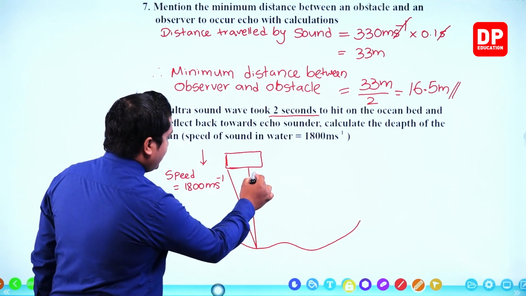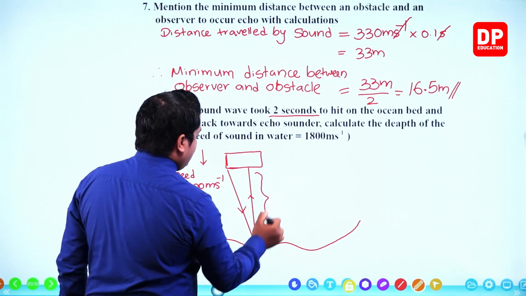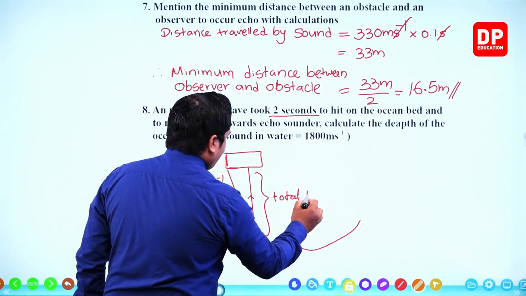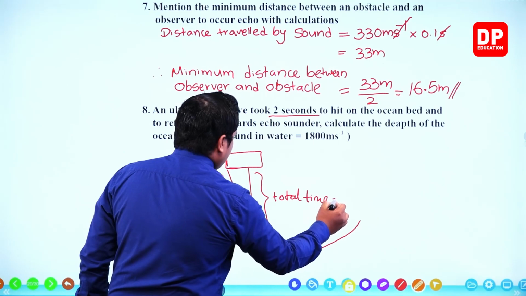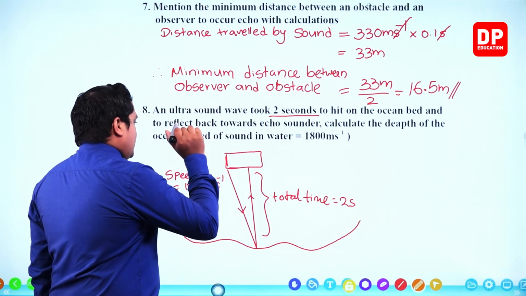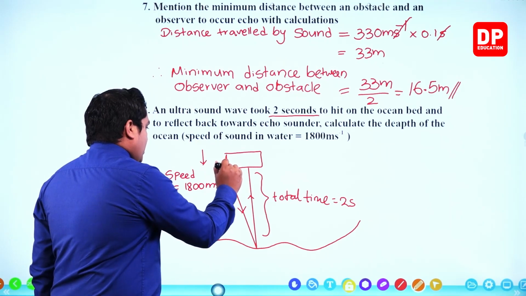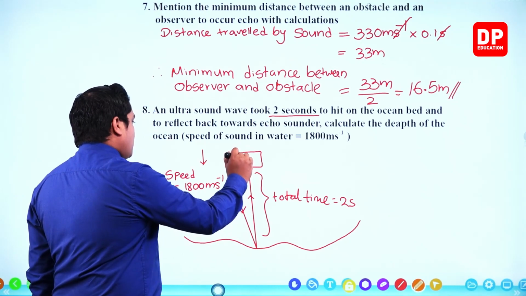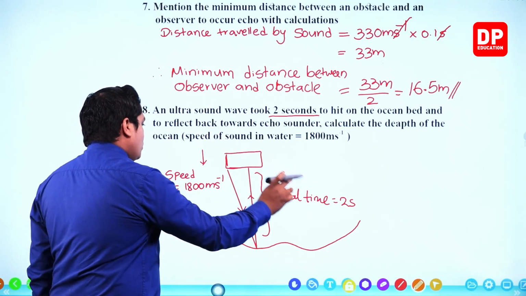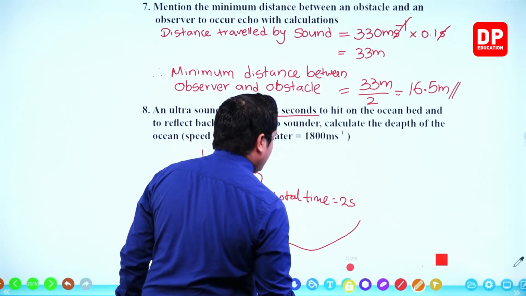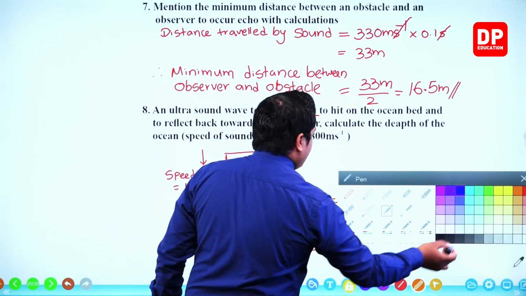So total time taken for this procedure is equal to 2 seconds. So the sound wave emitted from the echo sounder is going to hit on the ocean bed and once again come towards the echo sounder within 2 seconds of time period. So first of all, we can find out the distance traveled by the wave.